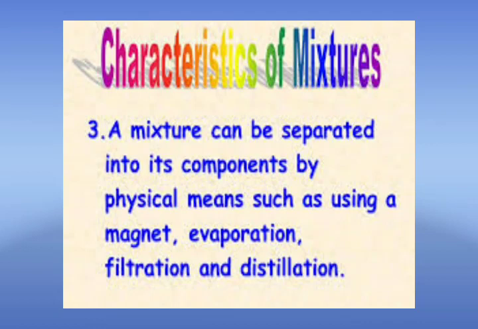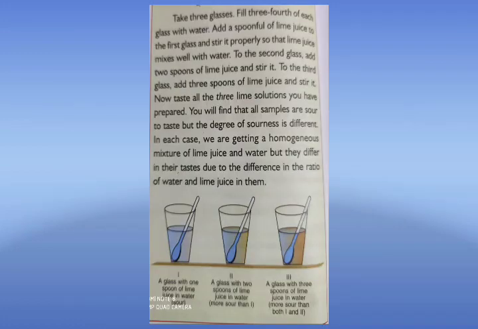Next, mixtures do not have any fixed amount of components, that is, they can have their components in varying proportion. For example, take three glasses, fill three-fourths of each glass with water. Add a spoonful of lime juice to the first glass and stir it properly so that lime juice mixes well with water. To the second glass, add two spoons of lime juice and stir it.